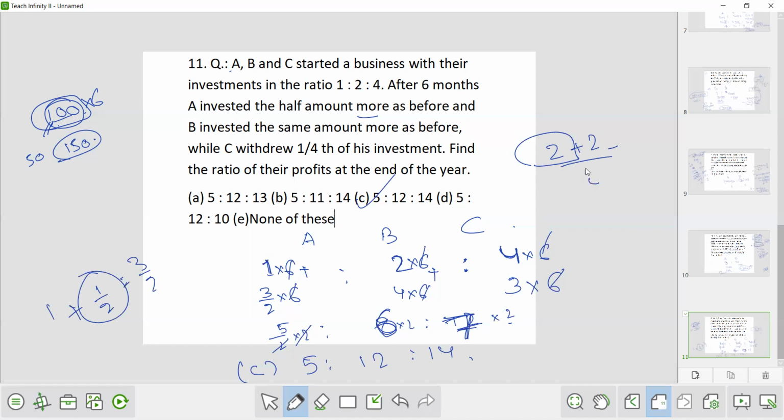And for C, who withdrew 1/4 of his investment: 1/4 of 4 is 1. So 1 was withdrawn. So what was remaining? 3. So 3 into 6. Now 1 into 6 plus 3/2 into 6, like this. So 6 got cancelled. 1 plus 3/2 is 5/2, 2 plus 4 is 6, 4 plus 3 is 7. Now this will come in fraction, so we will multiply by 2 here, here also and here also. So it came out to 5 is to 12 is to 14.